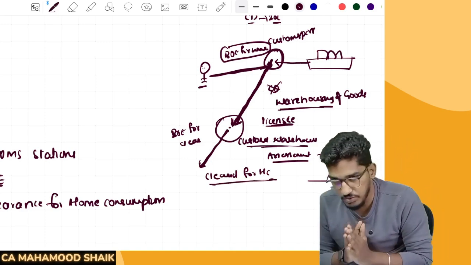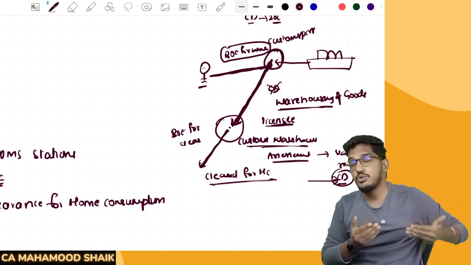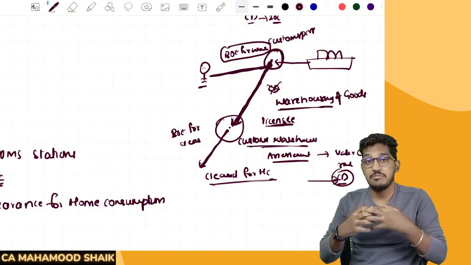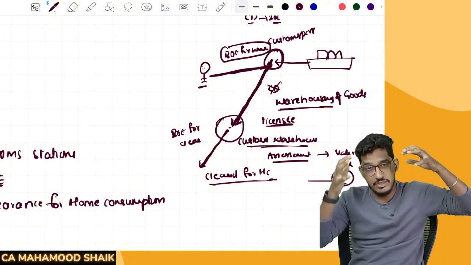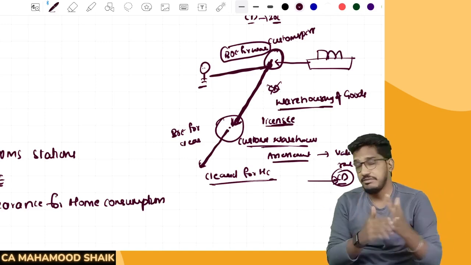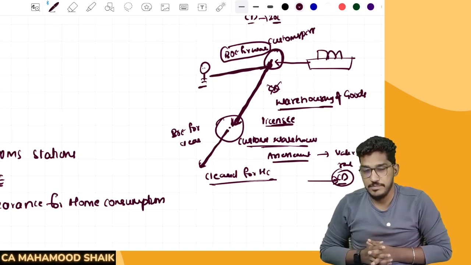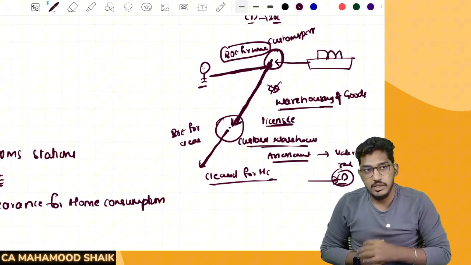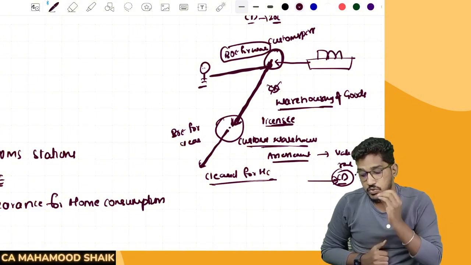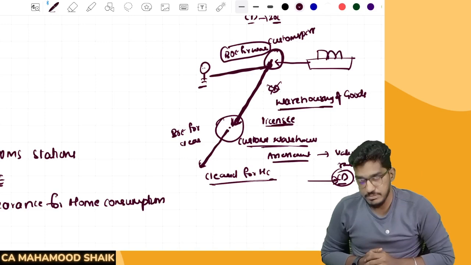So one point I want to make here is you will be liable to pay the customs duty only when you are clearing that goods for home consumption. When I say home consumption, it is not for the purpose of your personal consumption. Home consumption means you are bringing the goods within India and using them for whatever purposes you want. That could be for manufacturing, that could be for trading, whatever it is. So we call it clearance for home consumption. The point I want to make very clear, dear students, you all have to note this: you are liable to pay the import duty or customs duty only when the goods are cleared for home consumption.